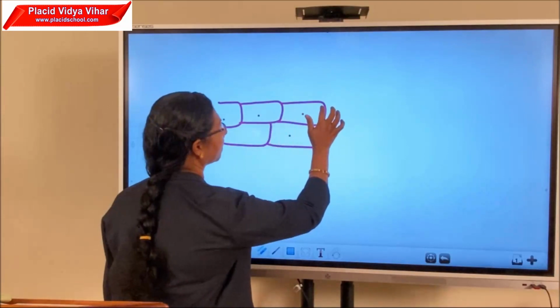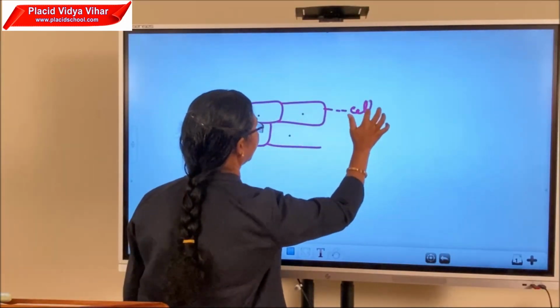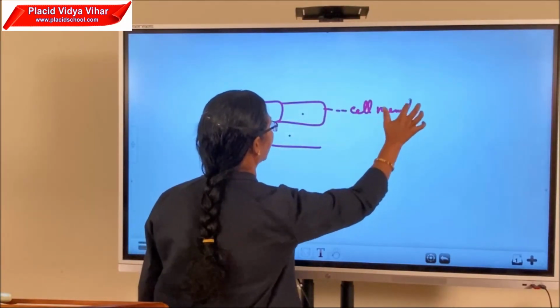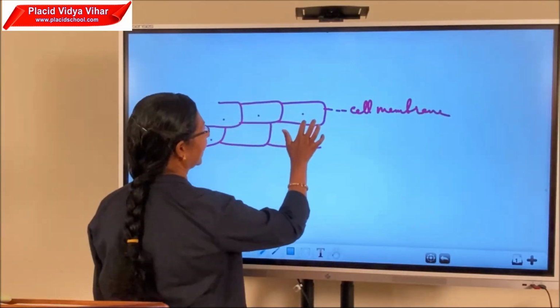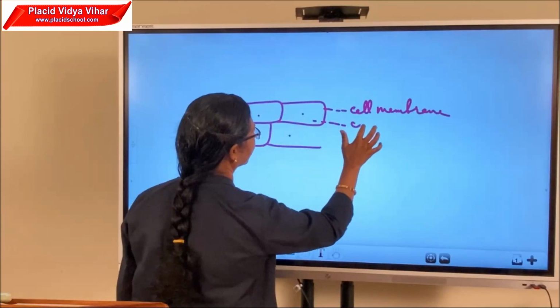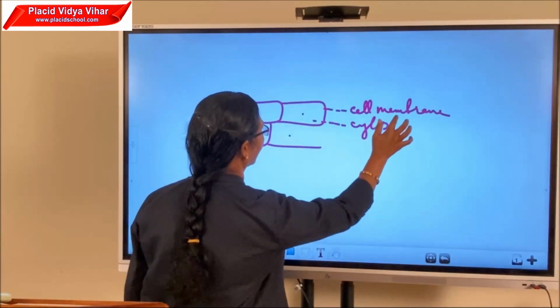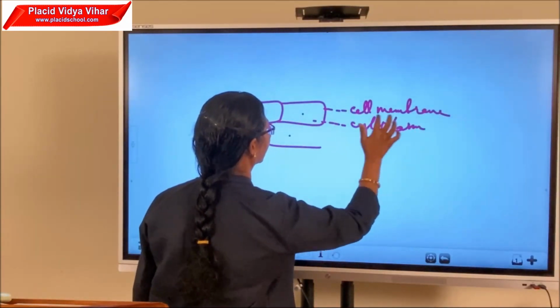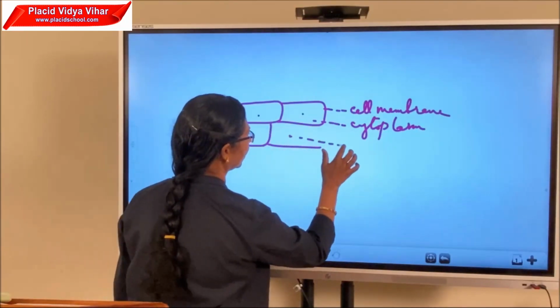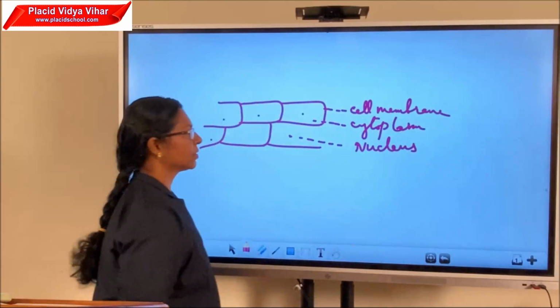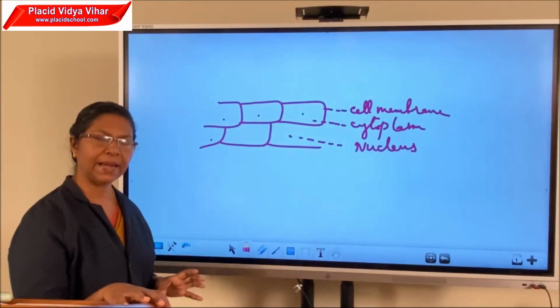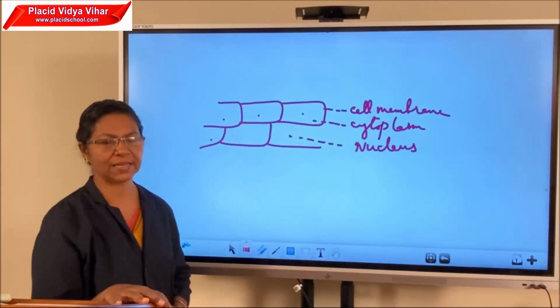This is the cell membrane, and outer to the cell membrane there is a cell wall. Inside that we can see cytoplasm, and here we can see nucleus. So this onion peel cell is an example of a plant cell.